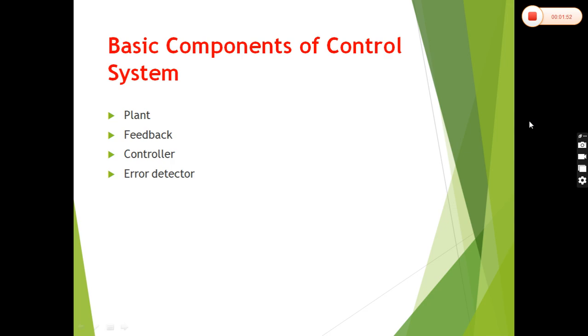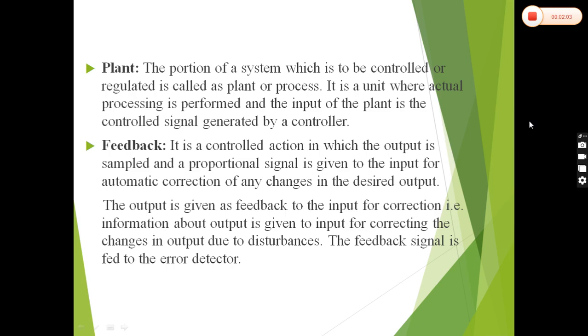The basic components of control systems: first one is the plant, then the feedback system, controllers, and error detectors. First, the plant: the portion of the system which is to be controlled or regulated is called the plant or process. It is the unit where actual processing is performed, and the input of the plant is the control signal generated by a controller.